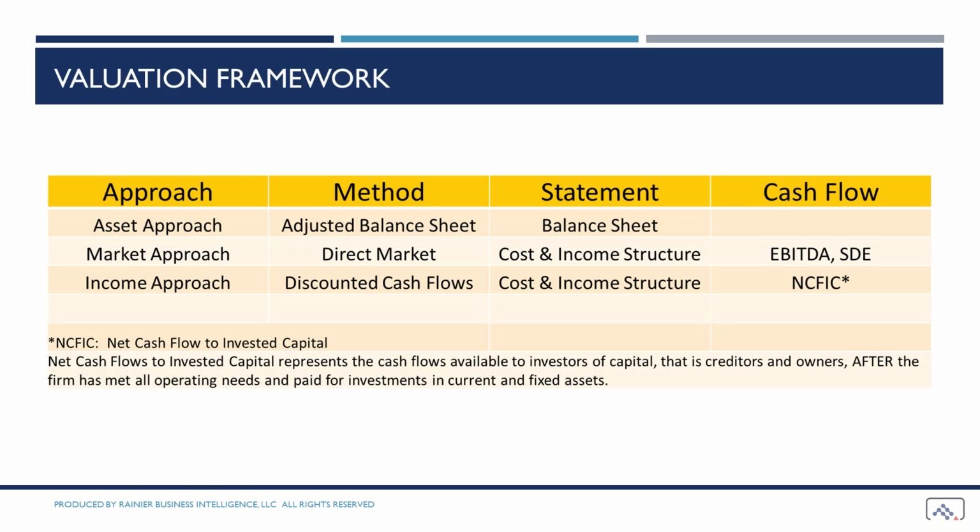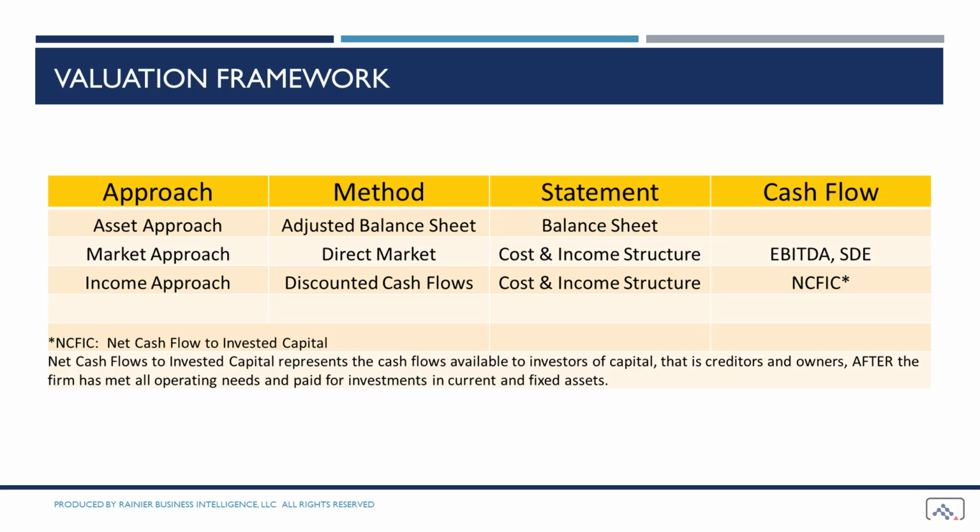In the asset approach and the adjusted balance sheet method, we'll rely on the balance sheet to recognize net book value of the assets included in the transaction. In the market approach and the direct market data method, we'll rely on the projected income statement and the cost and income structure to develop the cash flows of EBITDA and discretionary earnings. In the income approach and the discounted net cash flow method, we'll use the projected cost and income structure to develop net cash flow to invested capital.